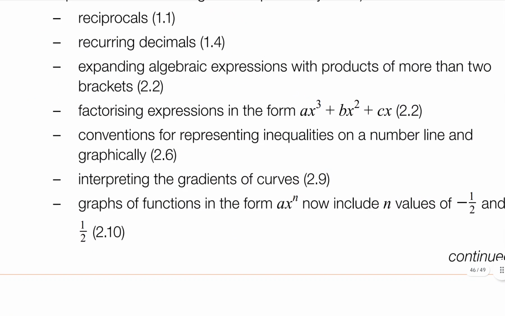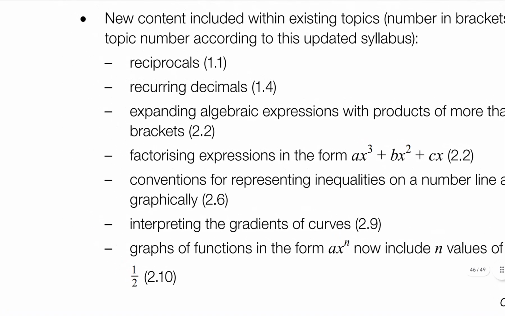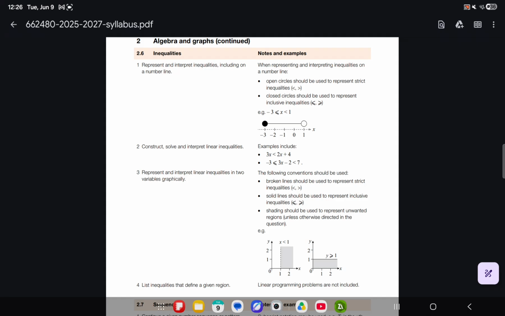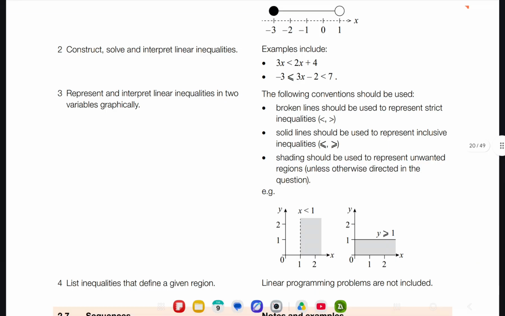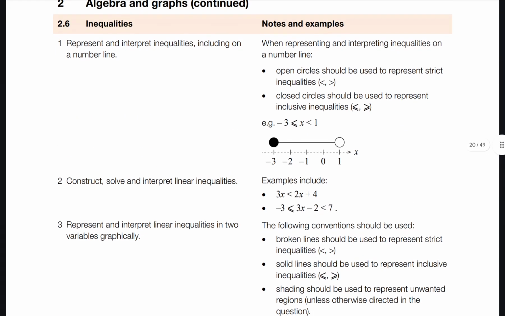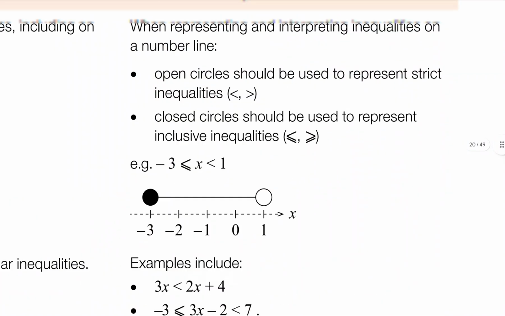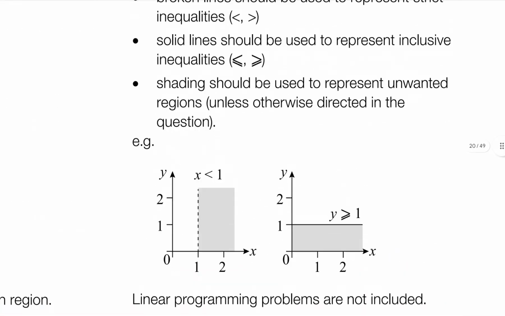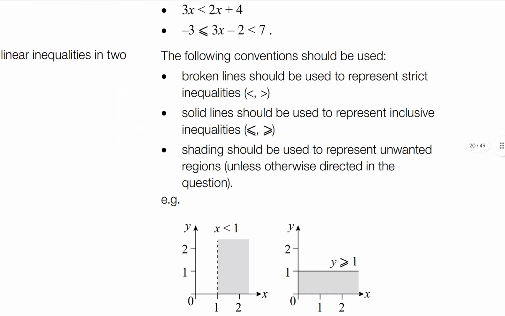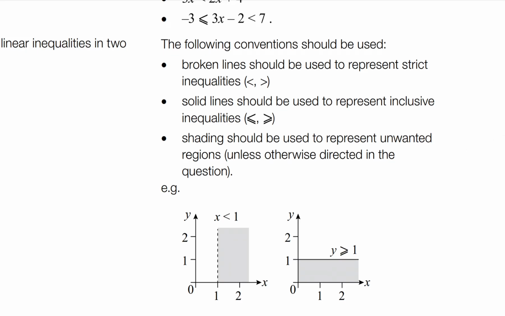Conventions for representing inequalities are number line and graphically. What does conventions mean here? You know how to show inequalities on a number line, with a dot and circle. And in this convention, broken lines should be used to represent strict inequalities.